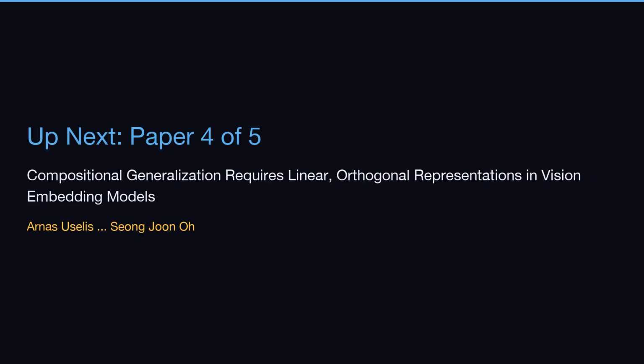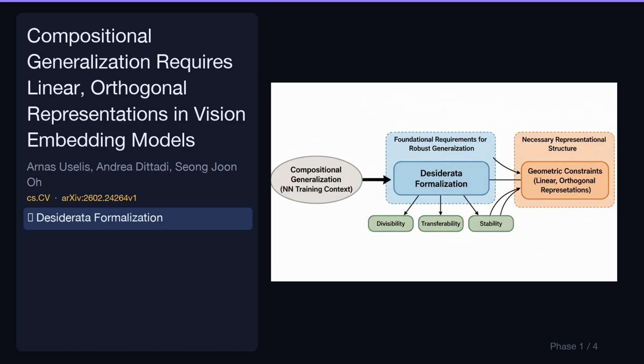Up next, our fourth paper out of 5, Compositional Generalization Requires Linear, Orthogonal Representations in Vision Embedding Models by Arnas Uselis and Seong Joon Oh. Let's break down its key contributions. This contribution formalizes 3 essential desiderata: divisibility, transferability, stability, required for compositional generalization in neural networks. These principles establish the foundational requirements for robust generalization.